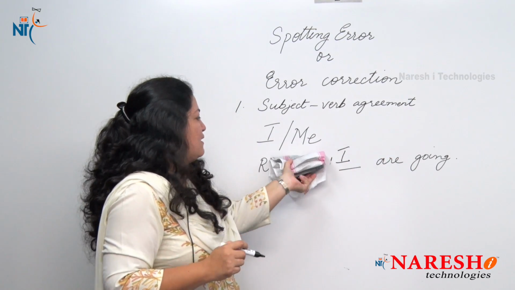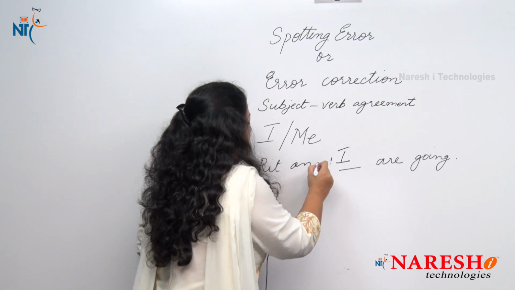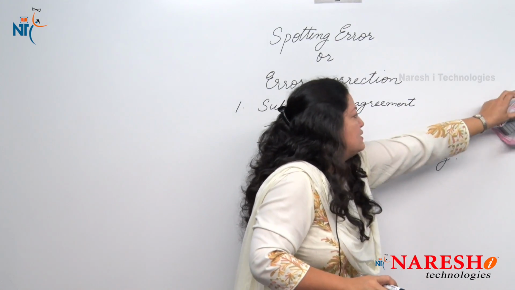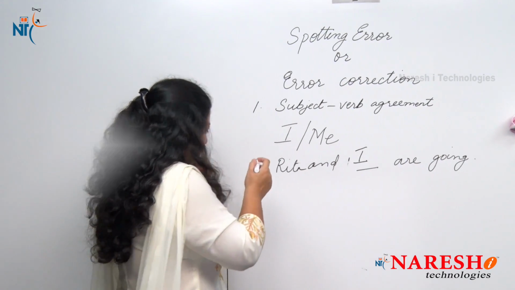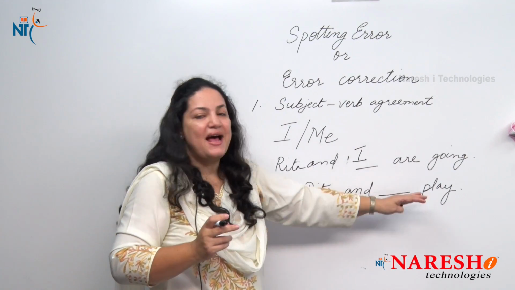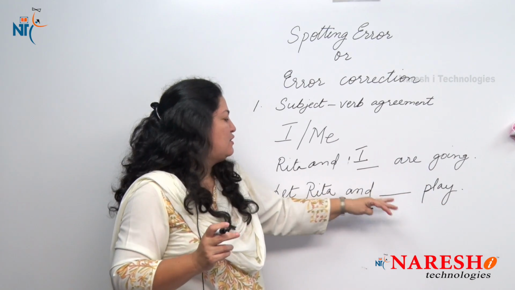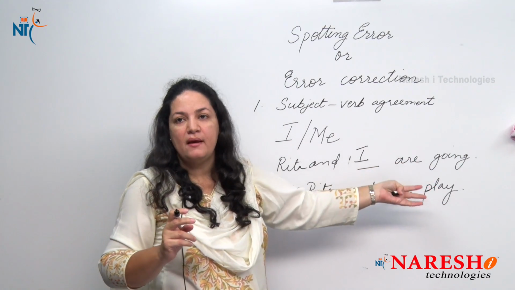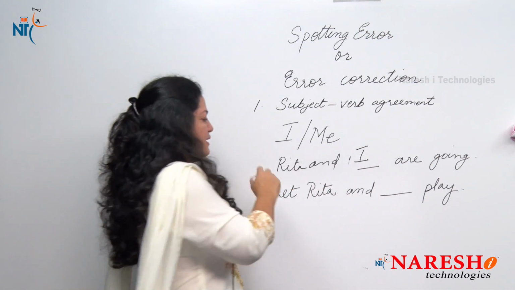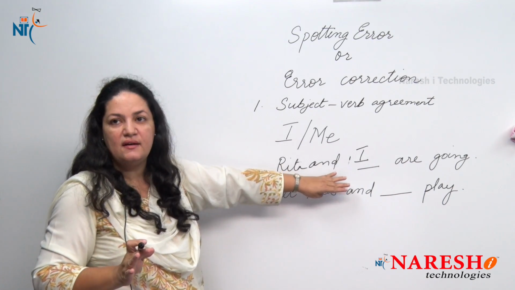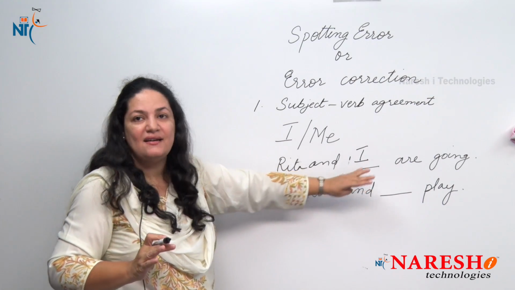So here you'll say Rita and I am going. Now the next one: let Rita and dash play. Here I am not sure, let Rita and I play or let Rita and me play. What you do here is apply the same rule. Remove Rita and, and you say let dash play.